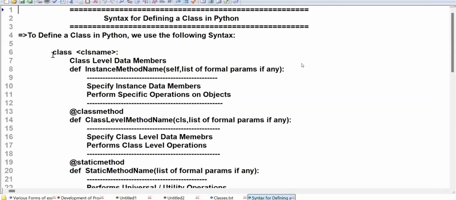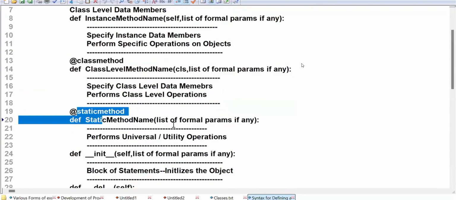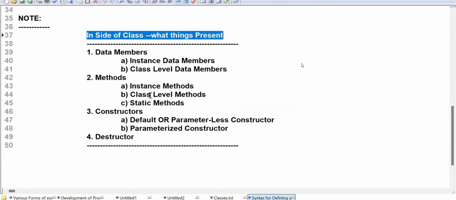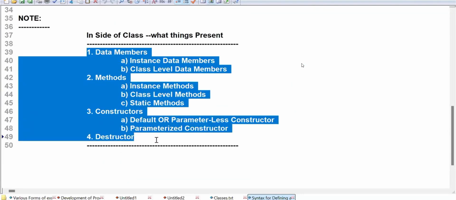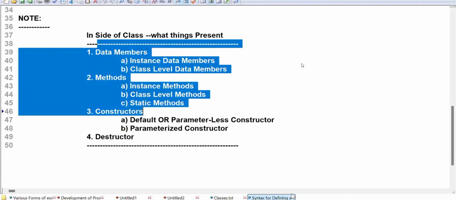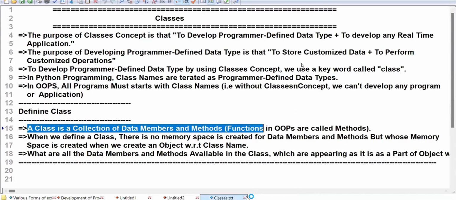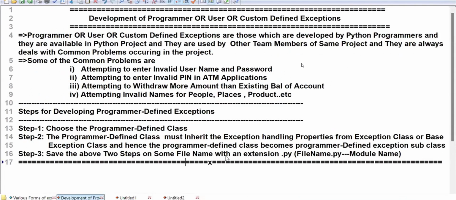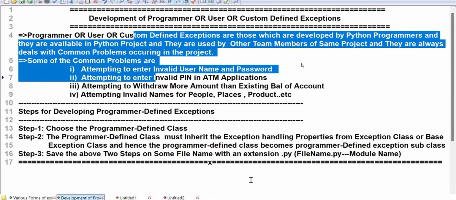Syntax of a class: you see, this is a class level data member, instance method, class level methods, static methods, init, etc. Inside the class, these many things will be present. So rather than worrying about these things at present, I will explain those things perfectly for you when I come to OOPs. OOPs you can apply on every object-oriented programming language, so that you will become an expert.